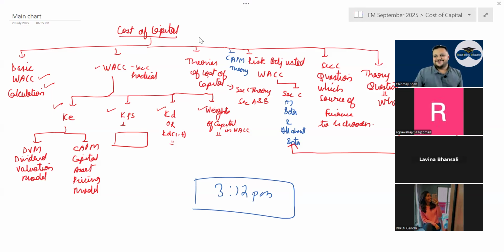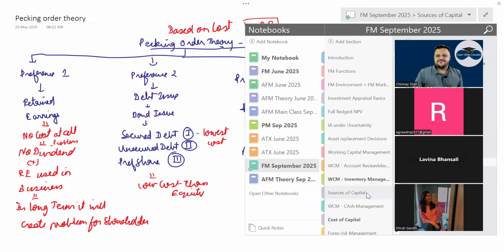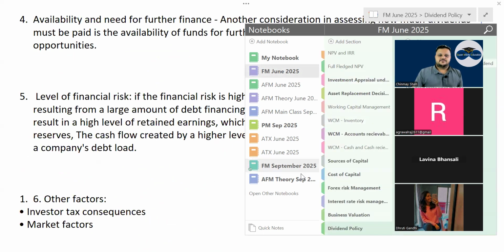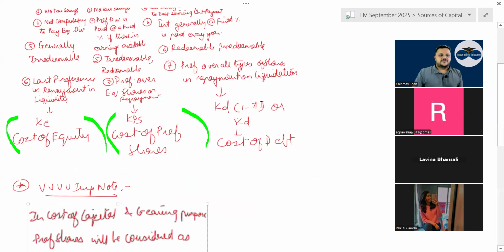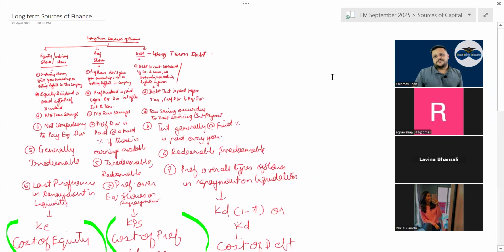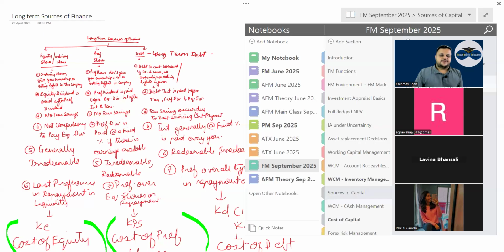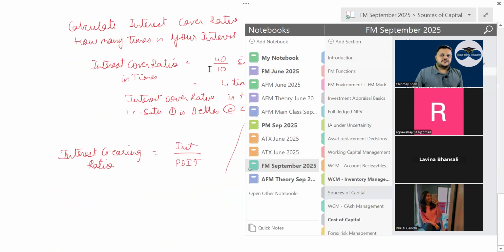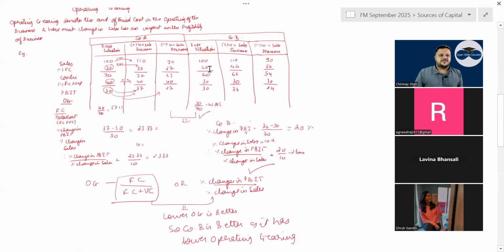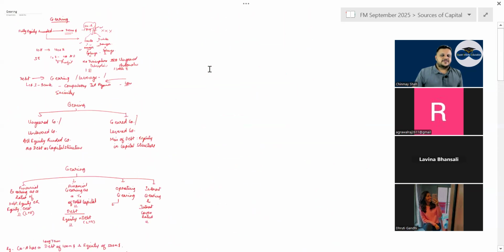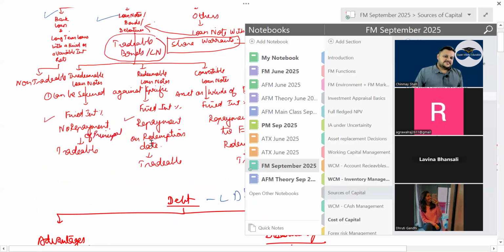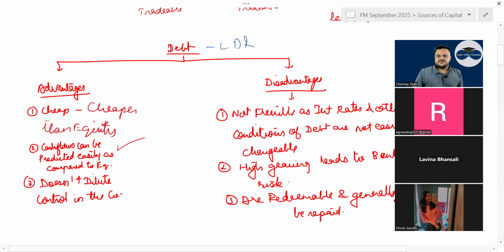Now see, important areas, sources of capital. Long-term source of finance, 100% important. Equity, preference, debt. Important from an MCQ point of view. The gearing formula has 100% come up. Any type of gearing, operating gearing or interest gearing, that is important. Advantages and disadvantages of debt have been asked too many times in exam.